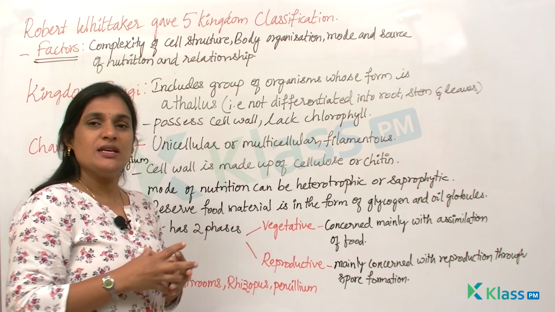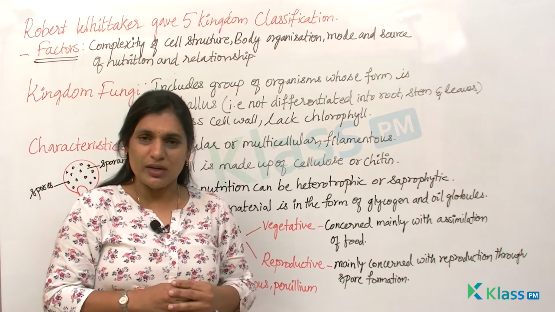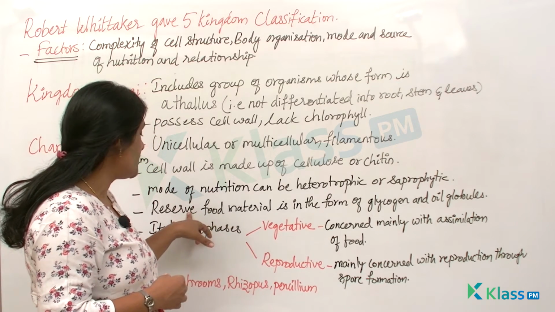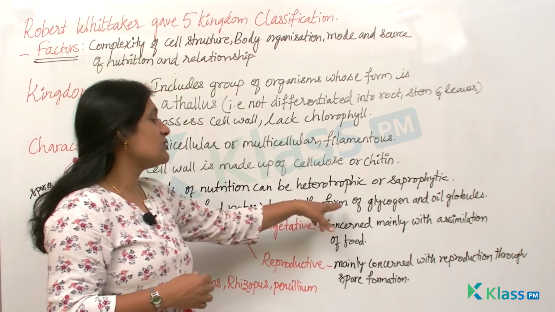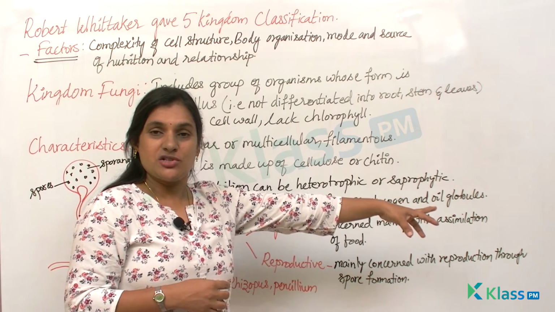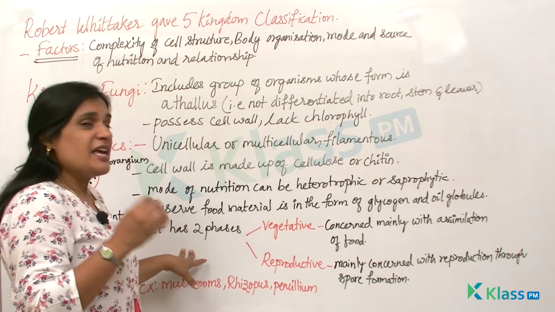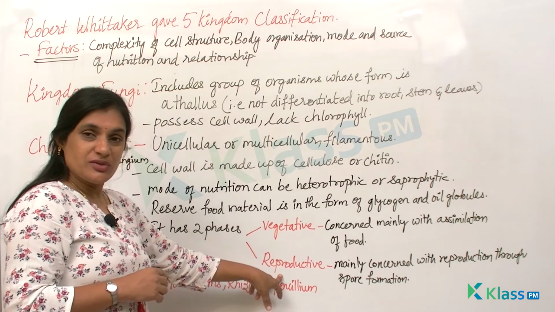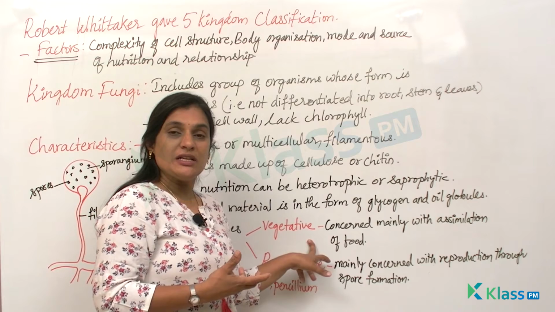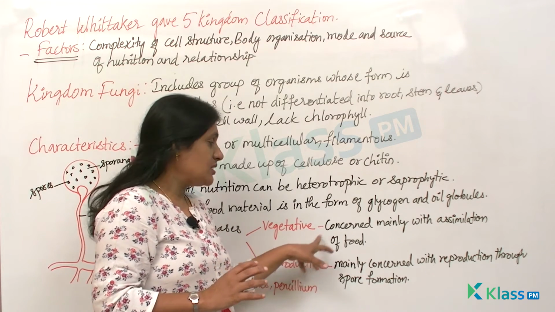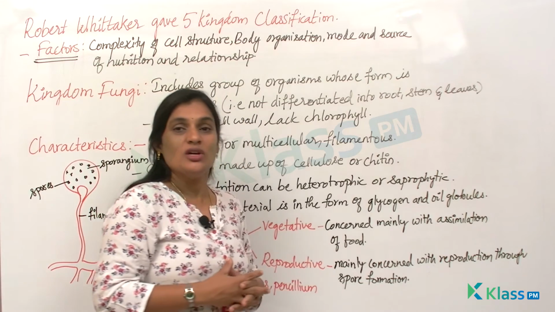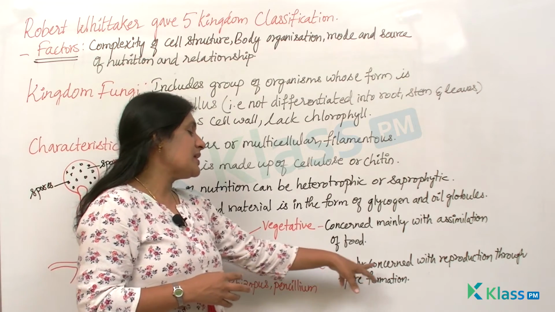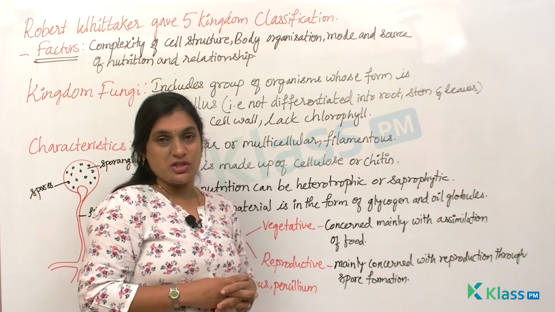And the reserve food material, see, every organism will store food for the future use, right? Even our body stores the food so that we get energy out of the food which we eat. So in the case of fungi, the reserve food material is in the form of glycogen or oil molecules. And every fungi has two different phases in it. One is the vegetative phase, the other is the reproductive phase. When you talk about vegetative, the name itself tells us that it is nowhere related to reproduction. So it is concerned mainly with assimilation of food. What do you mean by assimilation of food? Gathering the food, right? And the reproductive phase is mainly concerned with reproduction through spore formation.